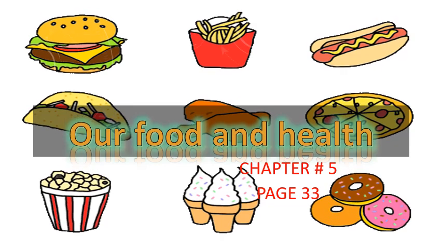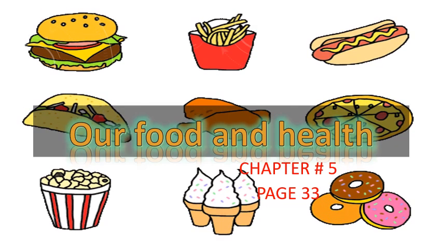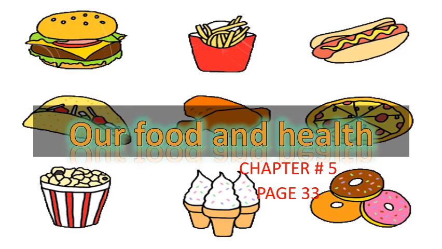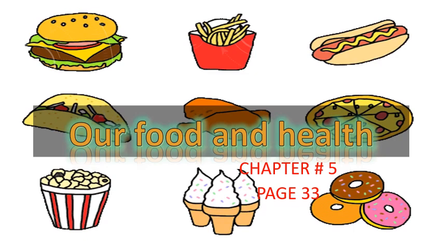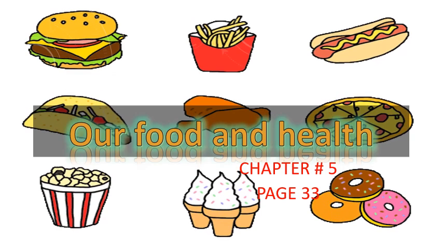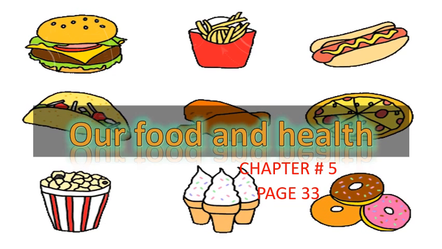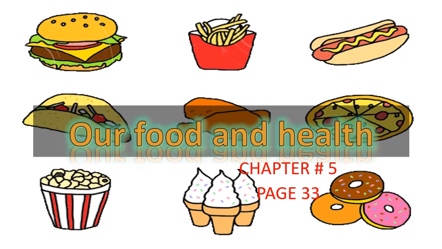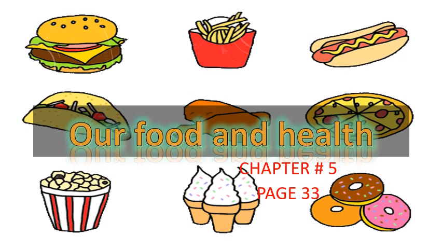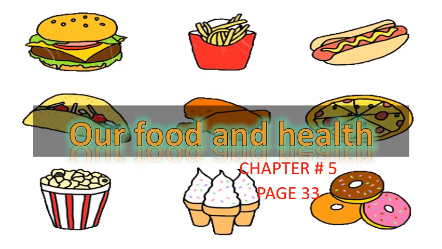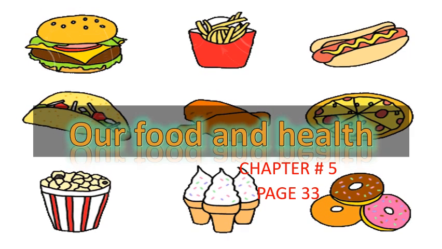Students, if you remember, we started a new chapter in the last class. The name of the new chapter was Our Food and Health. This is chapter number 5, and it is on page number 33 of your science book. In this chapter, we have learned many things, and many things are left to be learned. So, let's begin.